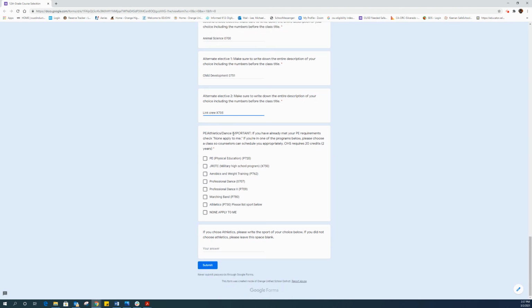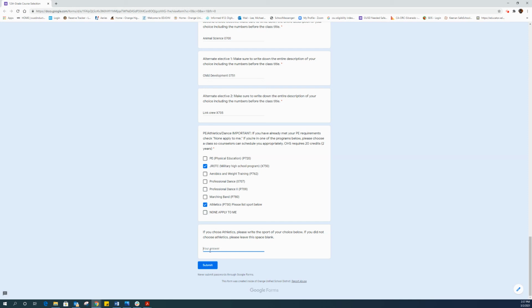As a senior, we're hoping that you already completed your PE requirements, but you have these choices. Maybe you've been in JROTC all 4 years and you want to stay all 4 years, so you can go ahead and click that. But just remember, this last section has no red asterisk next to it, meaning it's not required. It's only applicable to people that are choosing athletics. So if I'm in swim and I choose athletics, I need to write the sport that I'm interested in. Just keep in mind that it has to be approved by the coach.